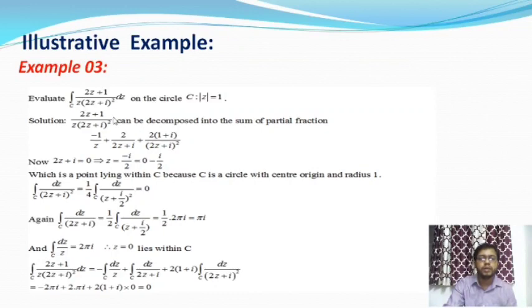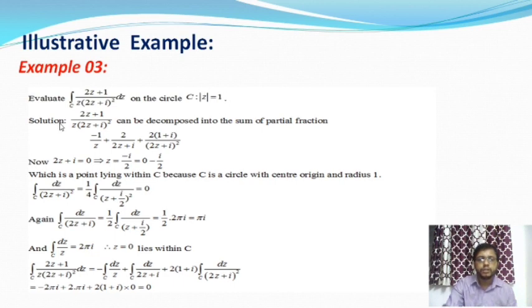Let us take one more example on Cauchy's theorem. Find the value of the integration over C of (2z plus 1) by z into (2z plus i) whole square dz, on the circle modulus of z equal to 1. That means the center of the circle is at the origin (0, 0) and the radius is 1.